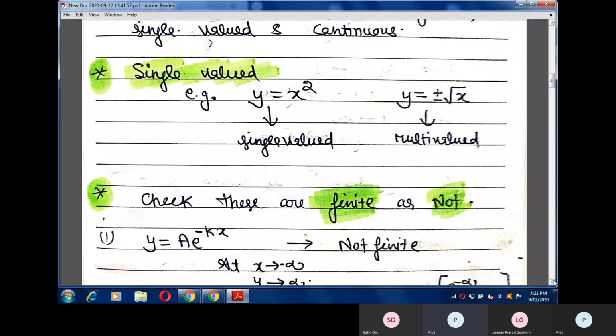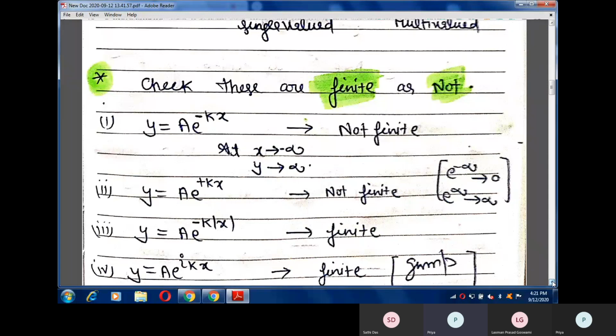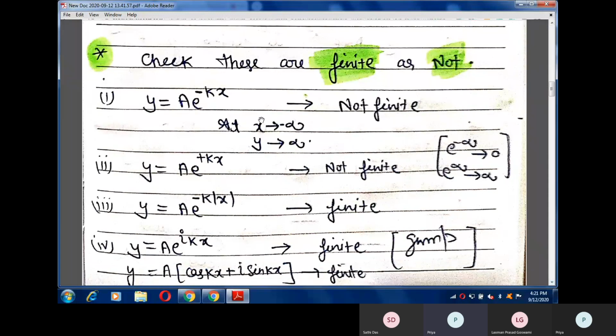Now the next property is that the function must be finite. What does it mean? See the first example, y equals A e raised to the power minus kx. This is not a finite function. Why is it not finite?